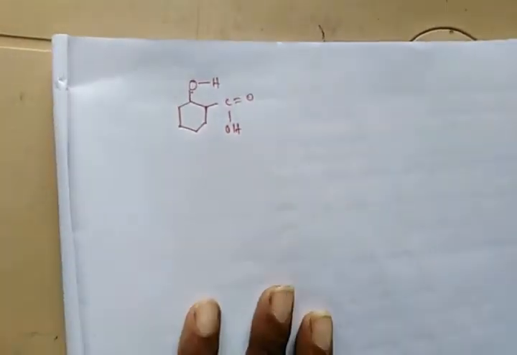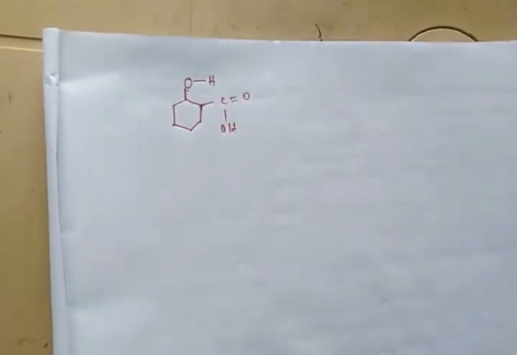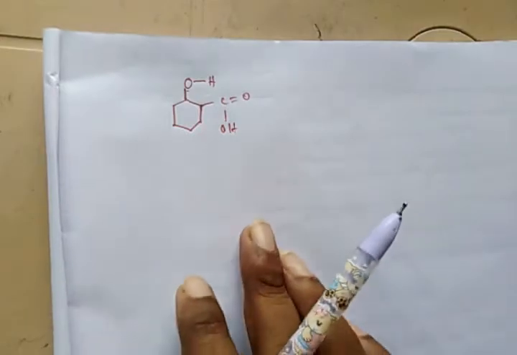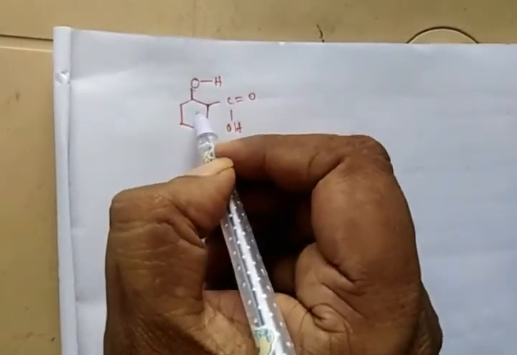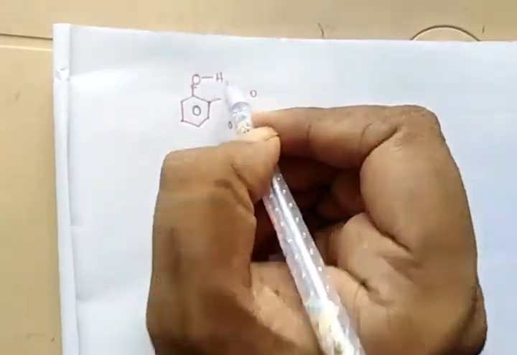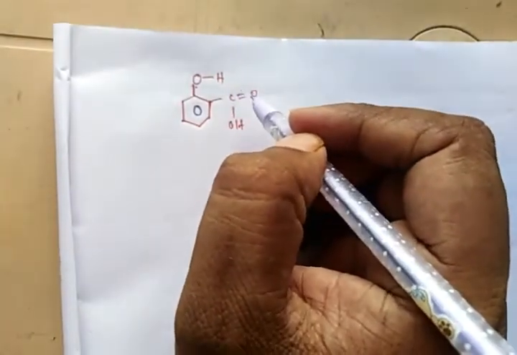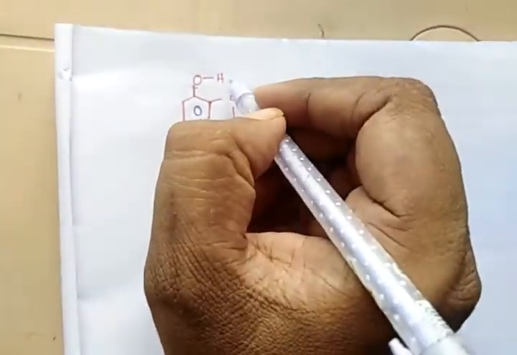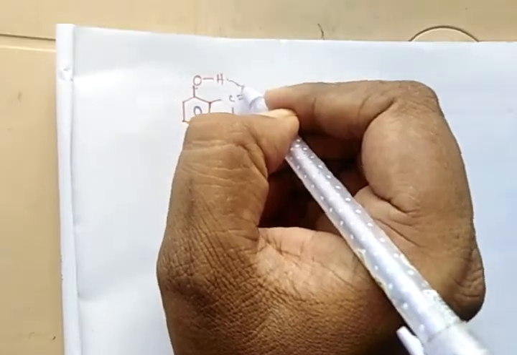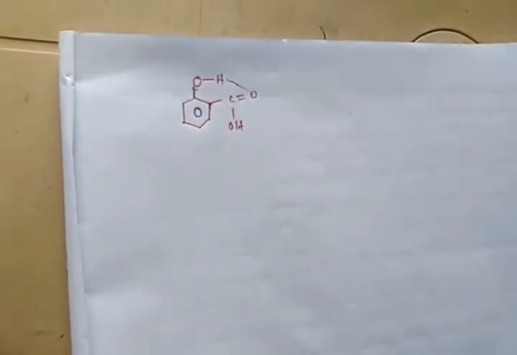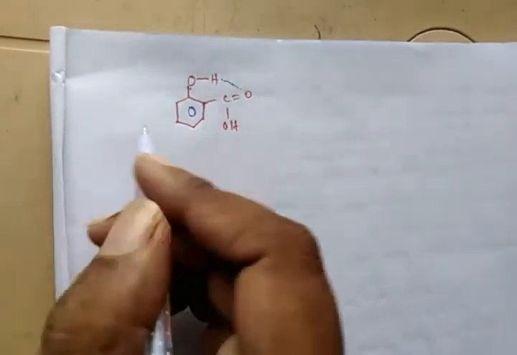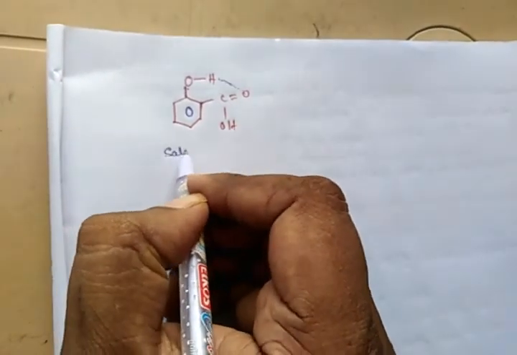Generally, hydrogen bonding occurs between a hydrogen atom in a polar bond and an electronegative atom of the compound. The OH is the polar bond. So this hydrogen forms a bond with this electronegative oxygen. This is the hydrogen bonding. This drug is salicylic acid.